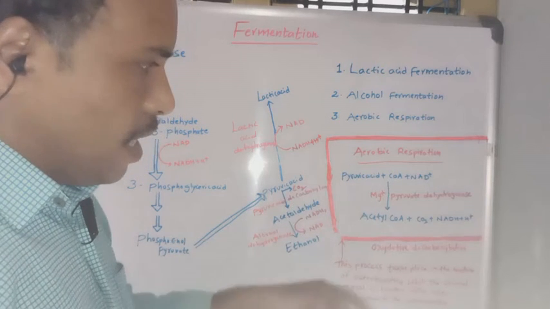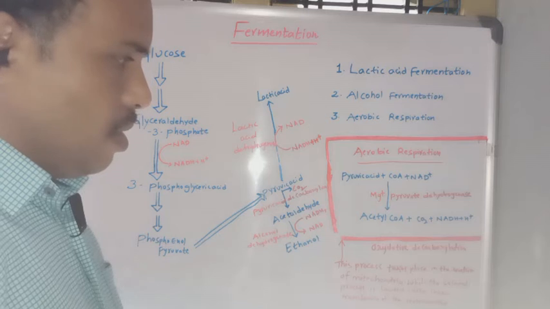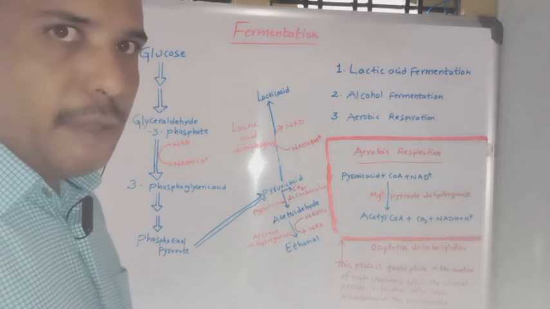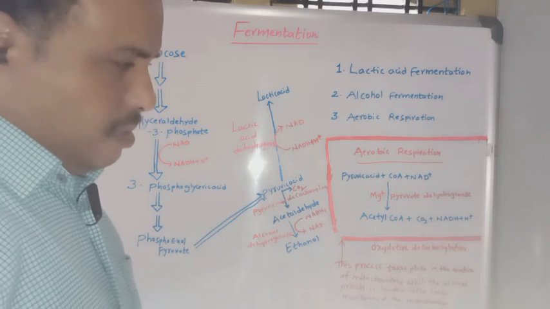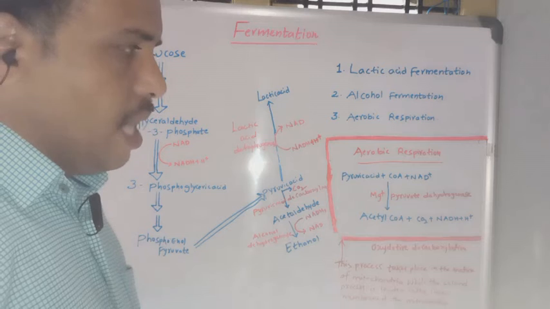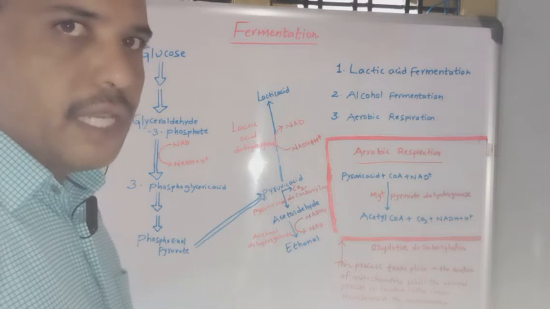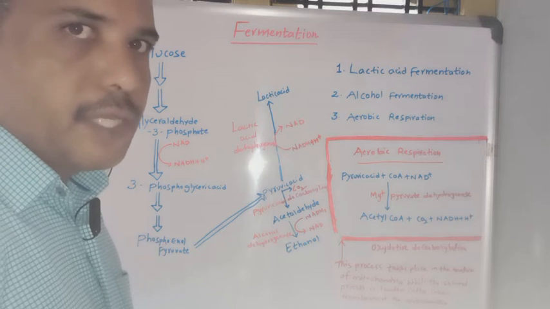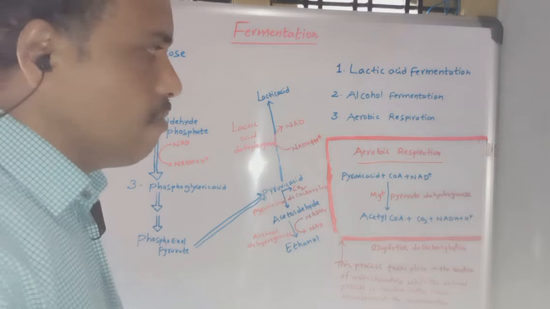This process takes place in the mitochondrial matrix and also the inner mitochondrial membrane. We also call it oxidative decarboxylation, which means removal of carbon dioxide takes place and forms a three-carbon molecule.